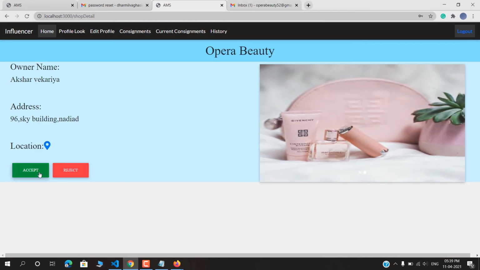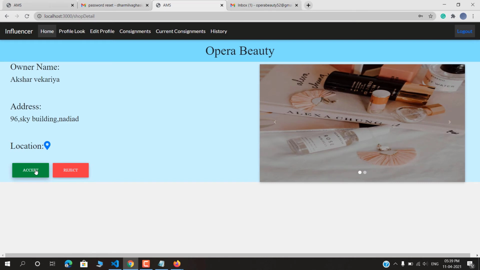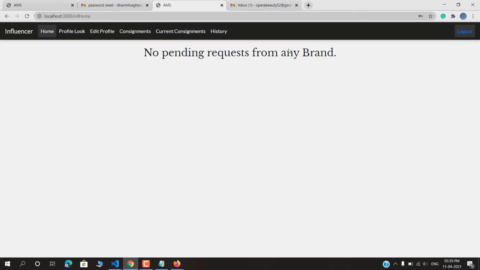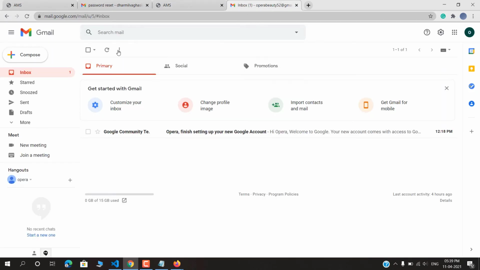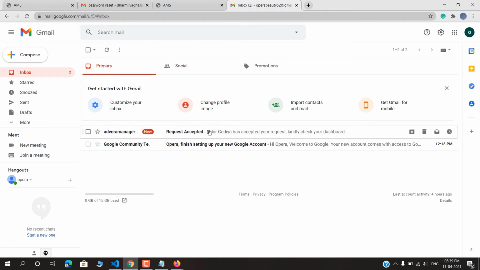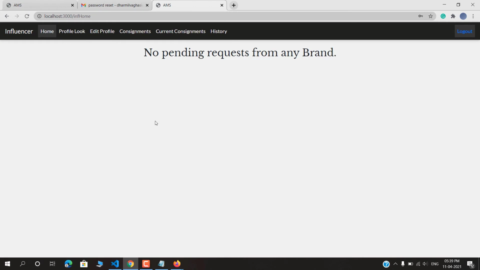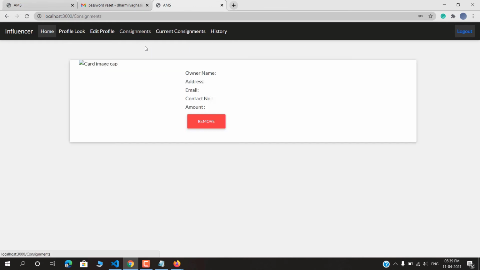And we can do both things, accept and reject. Let's say I am accepting that request, so an email will be sent to the brand that the influencer has accepted your request. See, Mir Gadia has accepted your request, kindly check your dashboard. Now they both mutually decide the terms and conditions and the price of that deal.